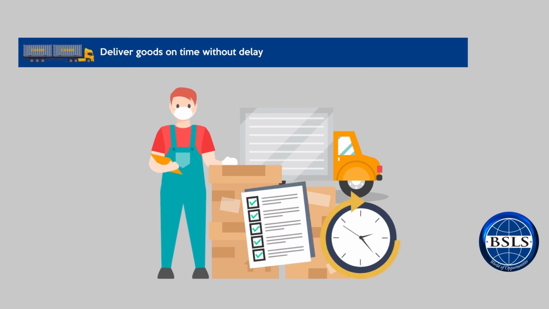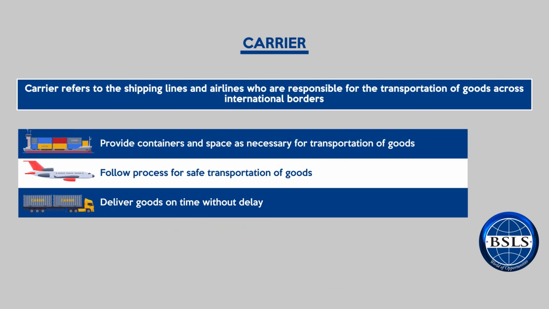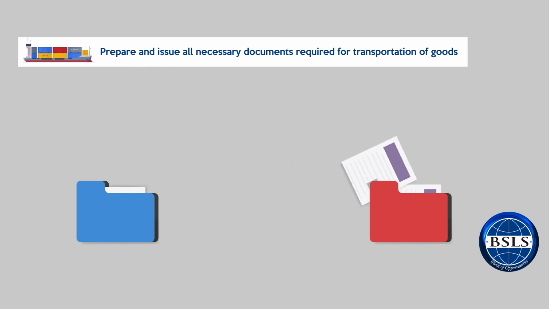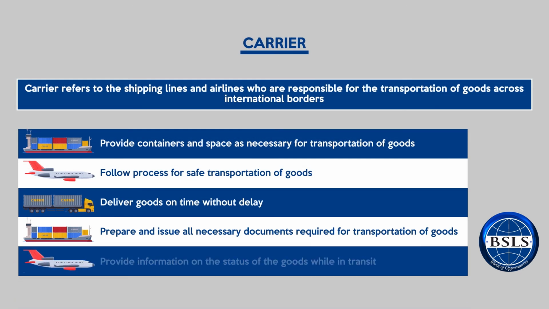Carriers are responsible to deliver on time as committed to avoid any interruptions and delay in the supply chain. Carriers are also responsible to prepare and issue all necessary documents of trade which are required for the transportation of goods. Carriers are also responsible to provide information on the status of the cargo while in transit.